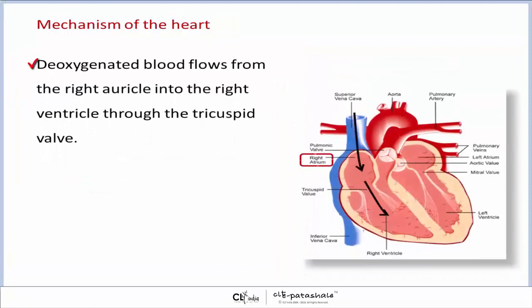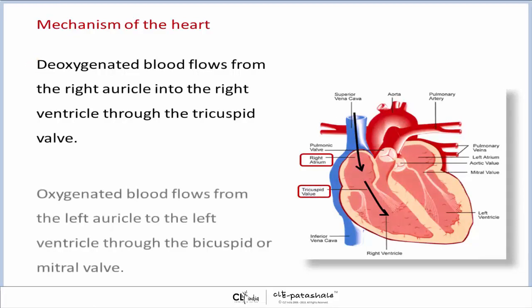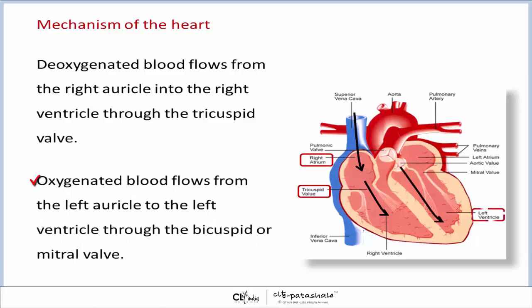Deoxygenated blood flows from the right auricle into the right ventricle through the tricuspid valve. Oxygenated blood flows from the left auricle to the left ventricle through the bicuspid or mitral valve.